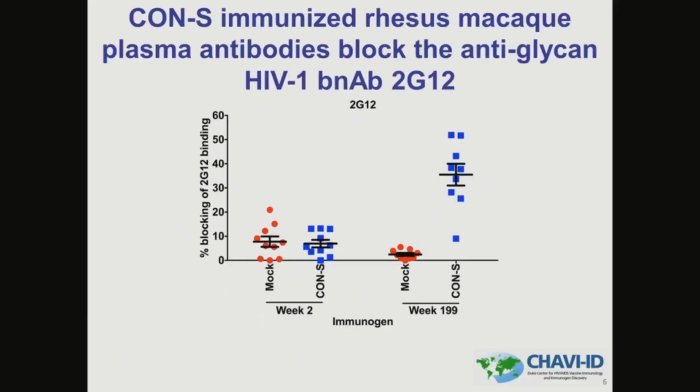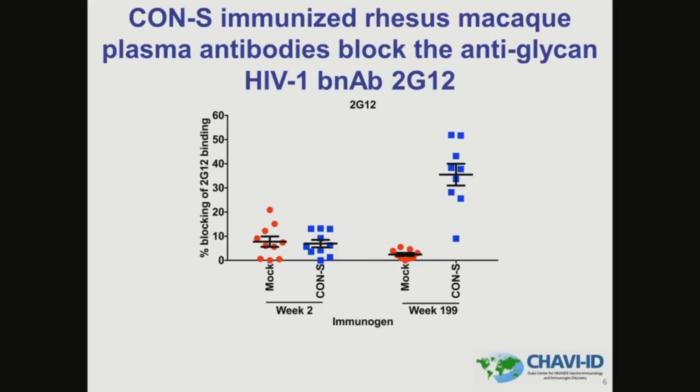So first, to define the specificity of the antibody response, we examined if plasma antibodies could block 2G12 binding to ENV. Shown in red is blocking obtained by macaque plasma from animals mock immunized, and in blue are animals immunized with Con-S. We compared blocking at week 2 to week 199, which is after the 14th protein boost, since week 0 samples were not available for this assay.